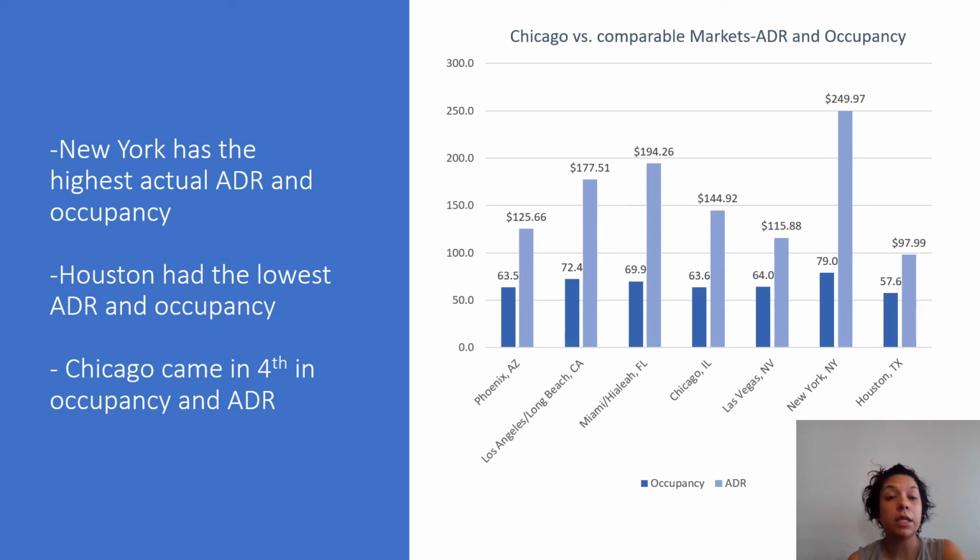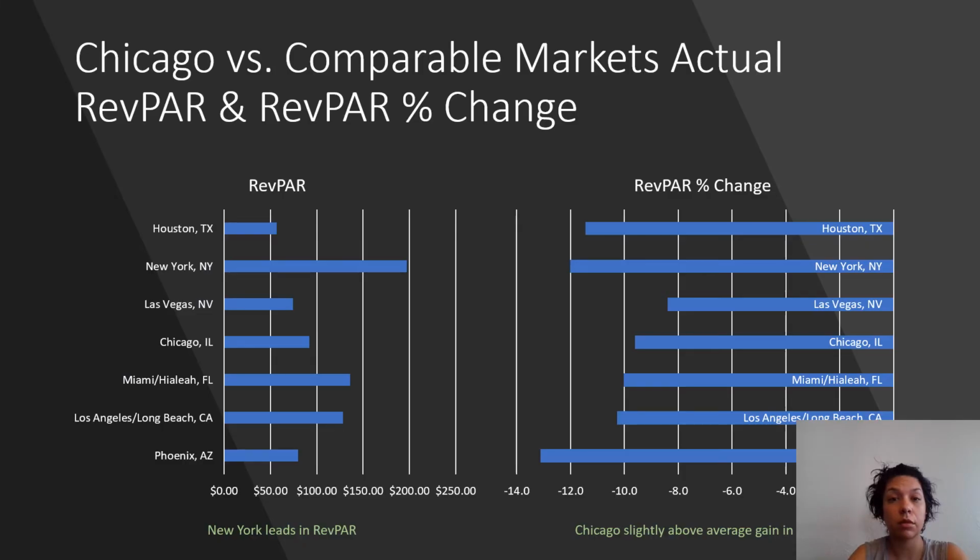Markets' ADR and occupancy. New York has the highest actual ADR and occupancy. Houston had the lowest ADR and occupancy, and Chicago came in fourth in occupancy and ADR. Rev and RevPAR percent change. Here you see that New York leads in RevPAR, and Chicago is slightly above average compared to comparable markets.